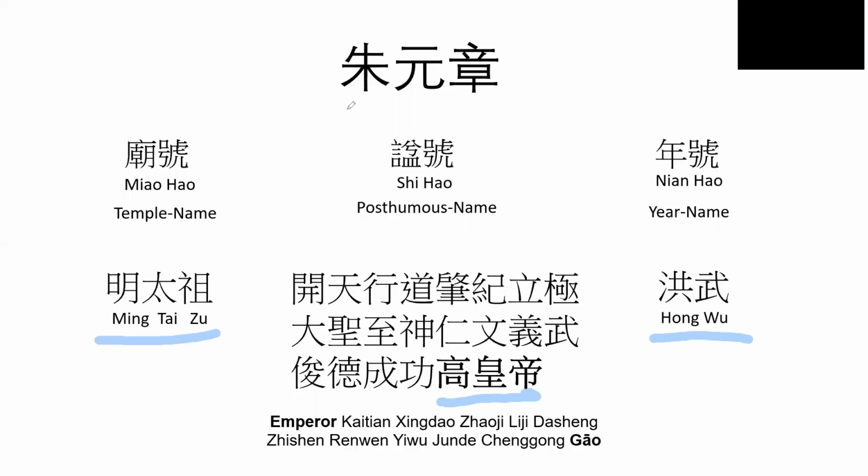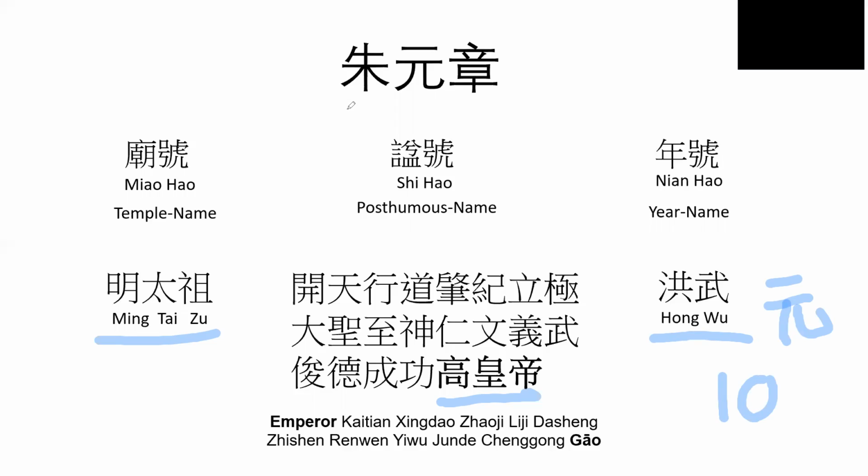So the first year in which Zhu Yuanzhang was ruling would be called Hong Wu Yuan Nian, meaning the first year. And then maybe 10 years later, his 10th year in his rule would be called Hong Wu 10年, because that would be the 10th year of this Hong Wu reign.